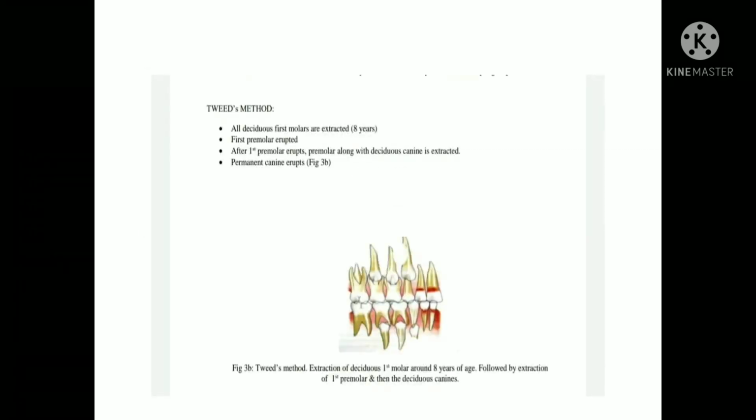So let us discuss briefly all these three methods. In Tweed's method, all deciduous first molars are extracted at the age of 8 years. First premolar erupts. After the first premolar erupts, the premolar along with the deciduous canine is extracted. Permanent canine erupts. So this figure illustrates Tweed's method.